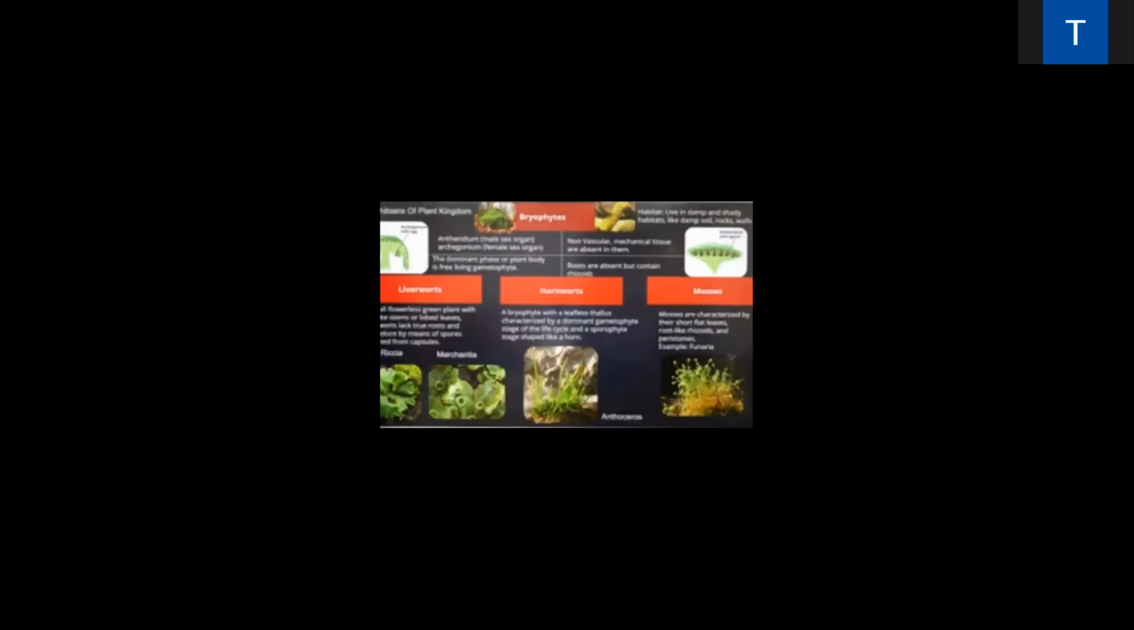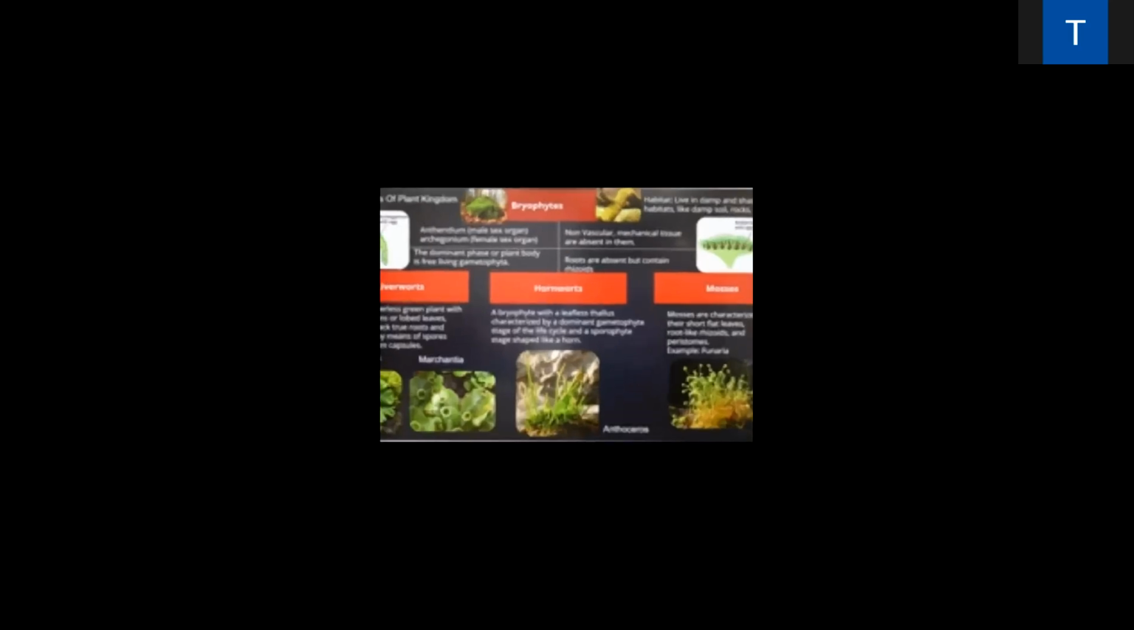That is a very important point. They are non-vascular. They don't carry xylem and phloem. Mechanical tissues are also absent in the bryophyta. Roots are absent, but rhizoids are present. Rhizoids help the organism to stick to the soil and the substratum. They are further divided into three main types.